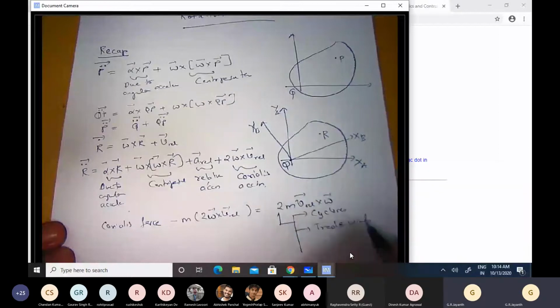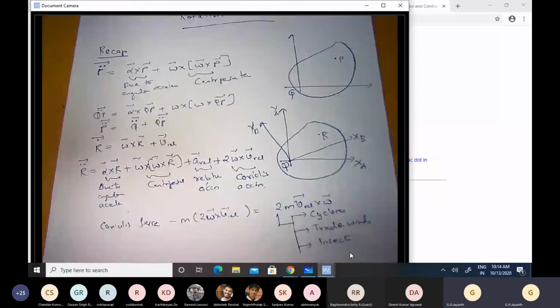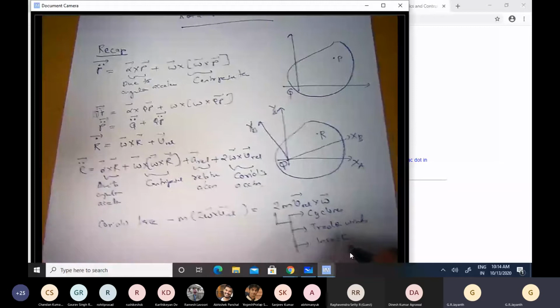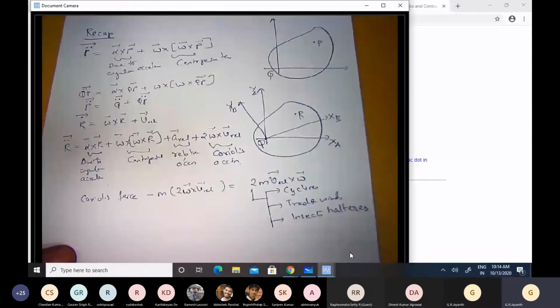Then we talked about how it is exploited by insects to determine their angular velocity and control the angular velocity subsequently. So there were these organs. I didn't mention the name of these organs at that point. They are called halteres. Then we also saw how it played an important role in physics through the Foucault's pendulum.